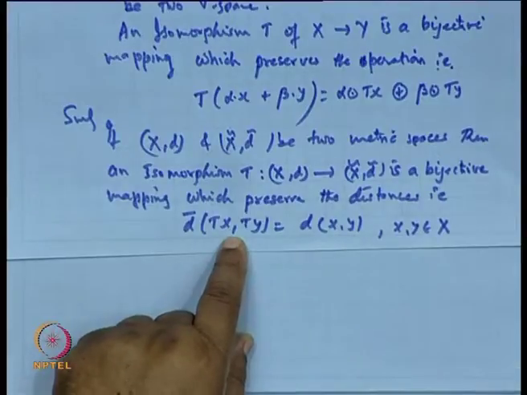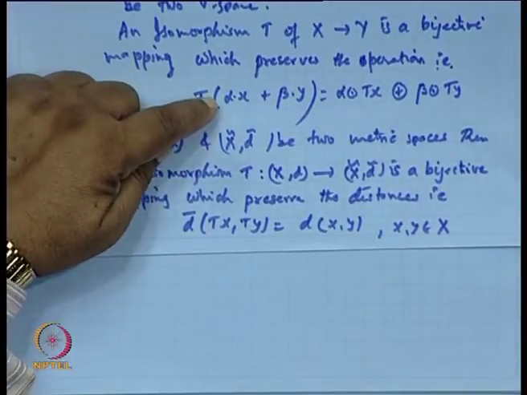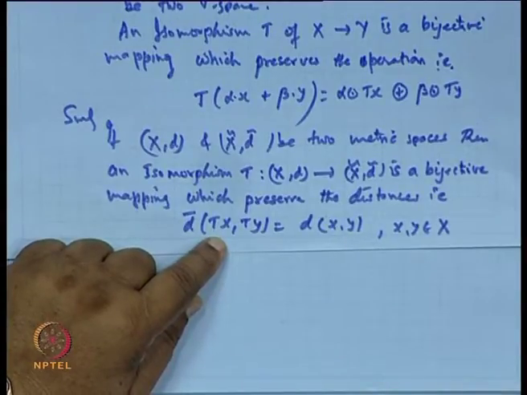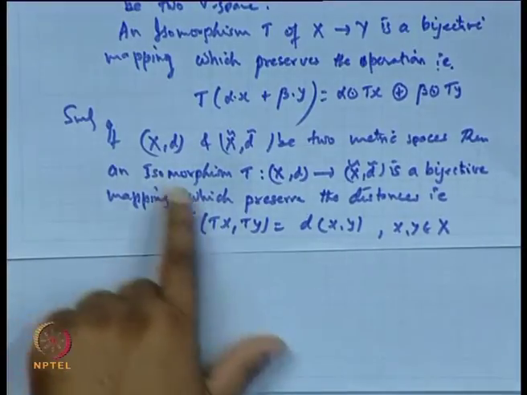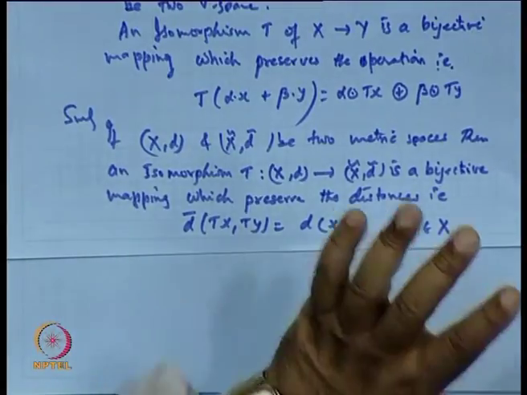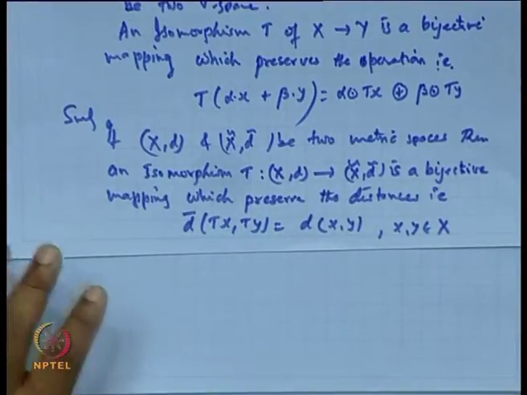If it is a norm space, it means it is a vector space together with the norm. So, in case of the norm space, this condition must be satisfied, as well as the norm is preserved: norm of T x minus T y is the same as norm of x minus y. So, in case of the norm space, the isomorphism is defined in a similar way. It means all these operations, the algebraic structure with the operation whatever may be, if they are preserved under the mapping T, then we say T is an isomorphism mapping.